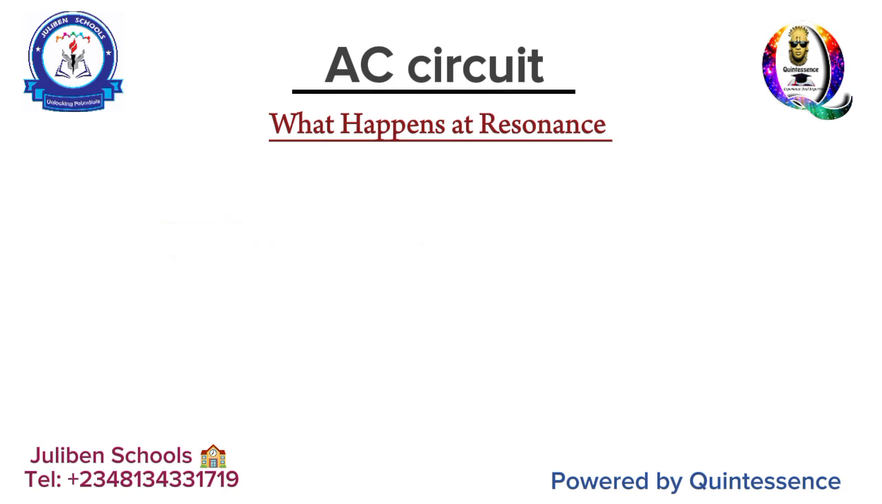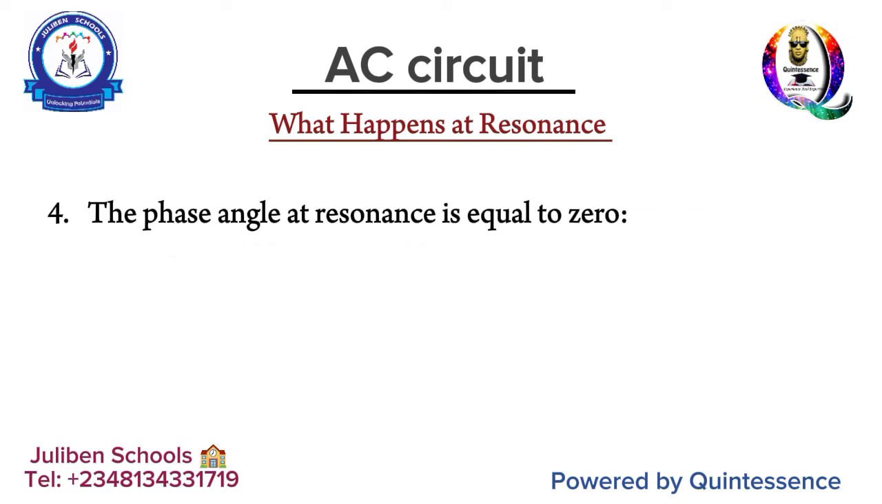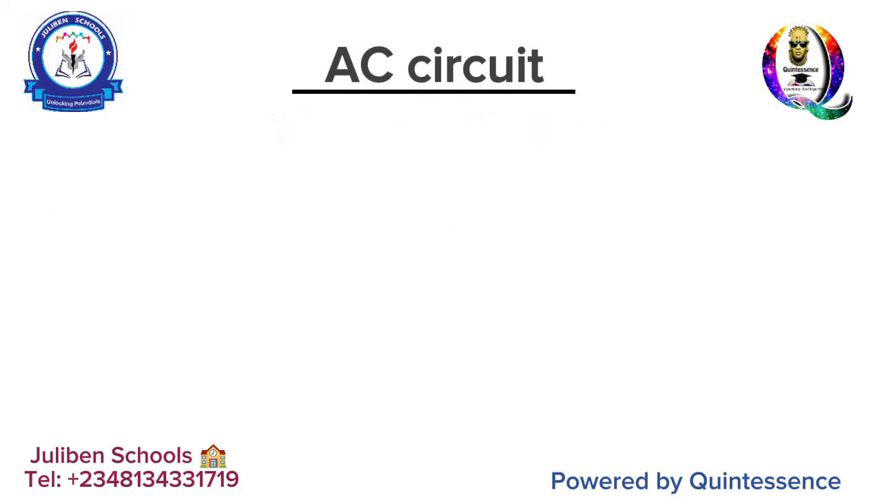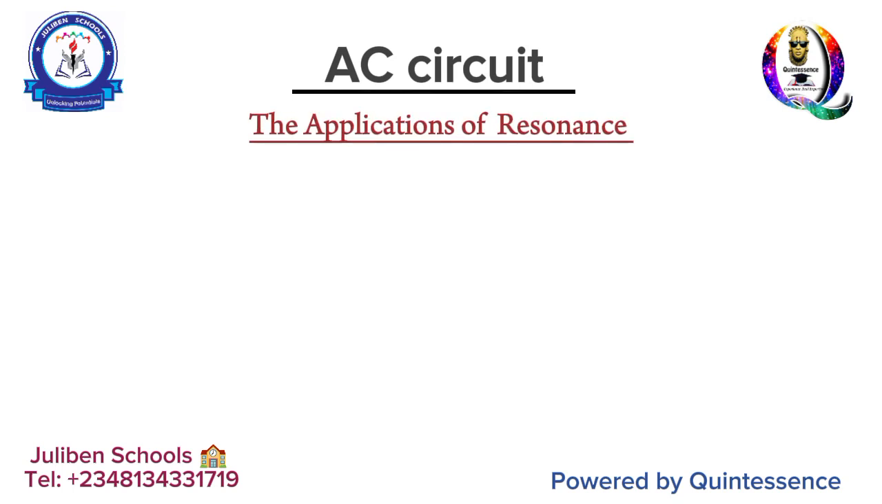Then number 4, the phase angle at resonance is equal to 0. Theta is equal to the tan inverse of XL minus XC all over R. By the time you substitute those values and subtract, because they are equal, you get 0, and the tan inverse of 0 is 0. So at resonance, current is maximum, impedance is minimum, the circuit becomes purely resistive, while the phase angle is 0. And that takes us to the 15th fact, which is the applications of resonance.